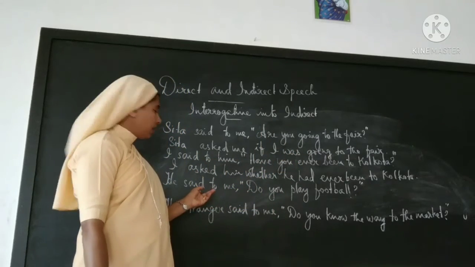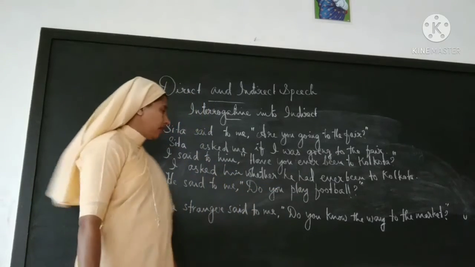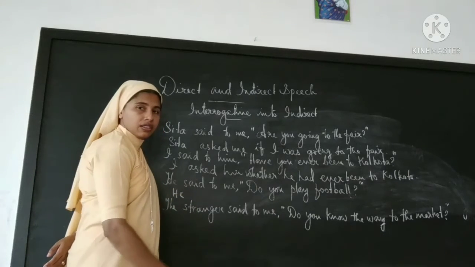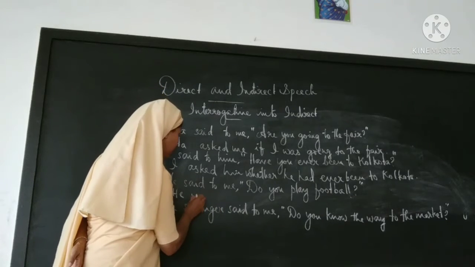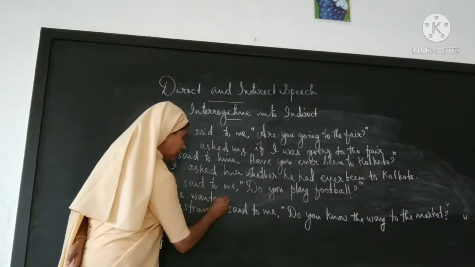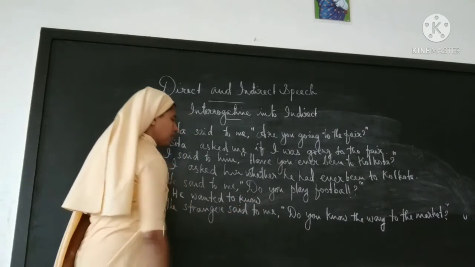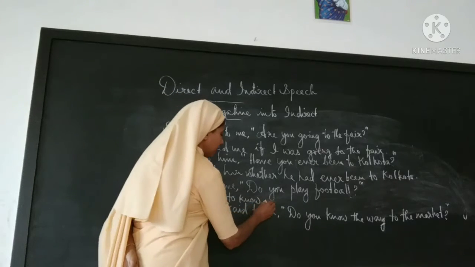Next sentence. He said to me, do you play football? He wanted to know. We can use another word. He wanted to know. Okay, then the question is, that's why if.